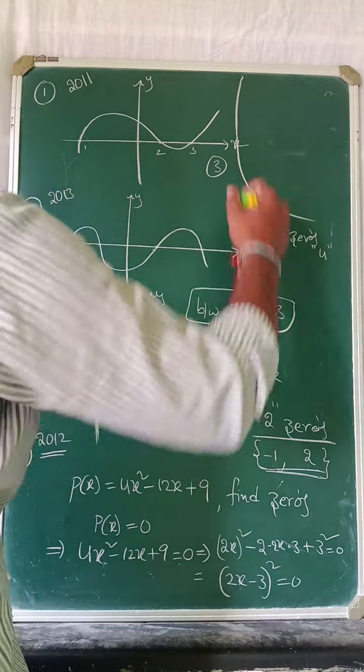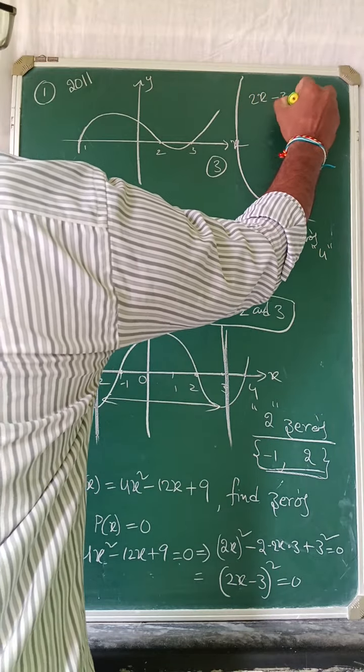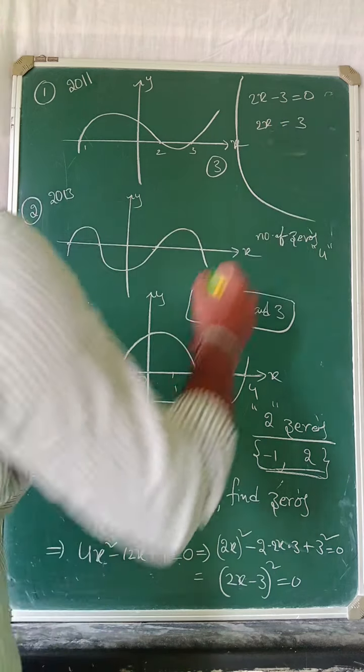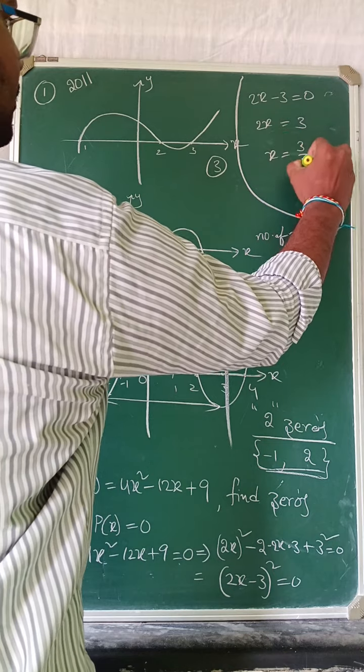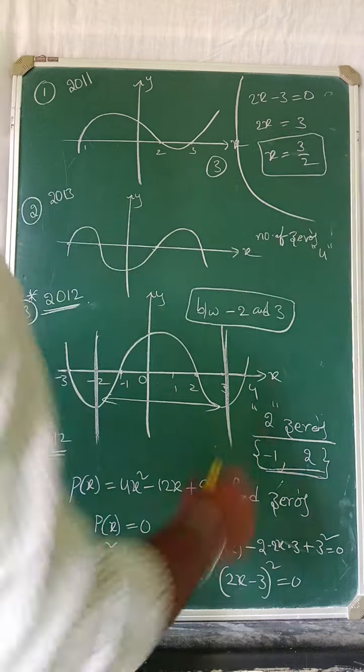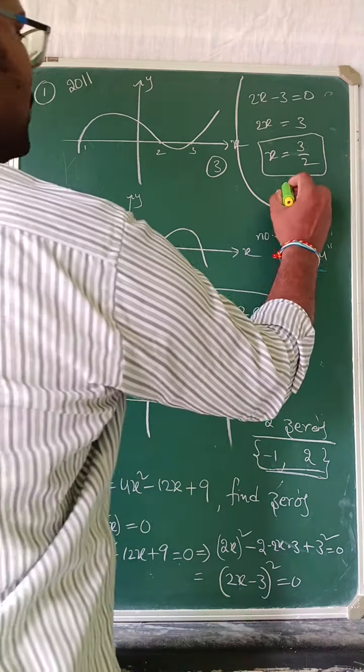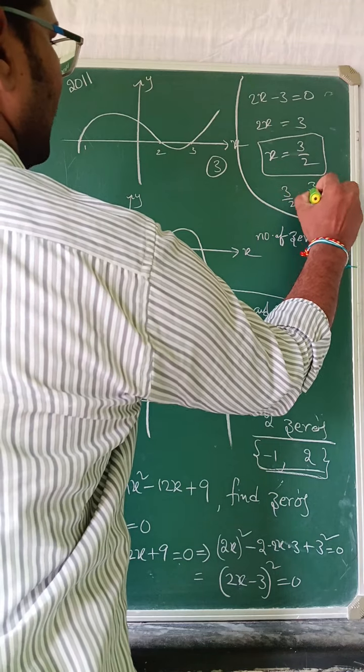Now we go with 2x minus 3 equal to 0. 2x equal to 3, transpose to that side plus 3. X equal to 3 by 2. And here we want two roots, that is 3 by 2 comma 3 by 2.